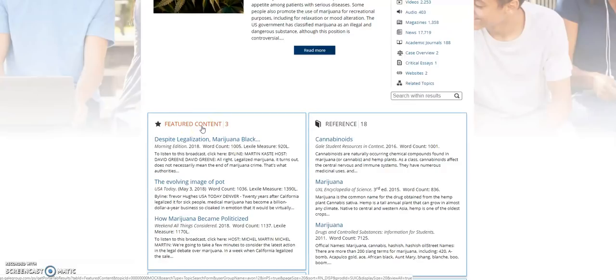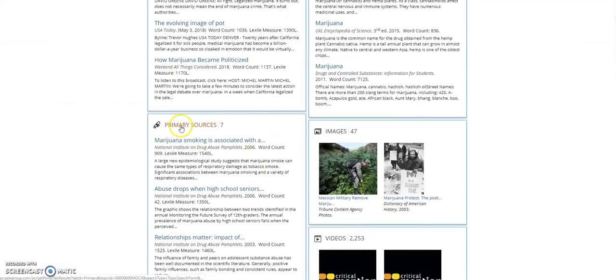Then if you go down to featured content, this featured content is really important because that means that the editors of the database have chosen and said, hey, if you only have time to just look at a few articles, these are the few that you want to really look at, and they're going to be the best for you to do your research on. And then you can see that there are 18 articles here,